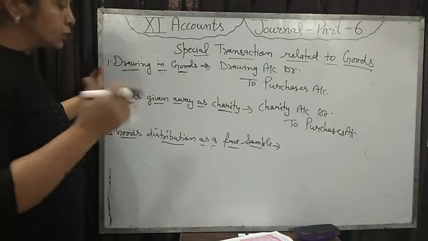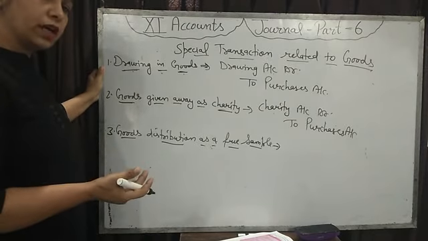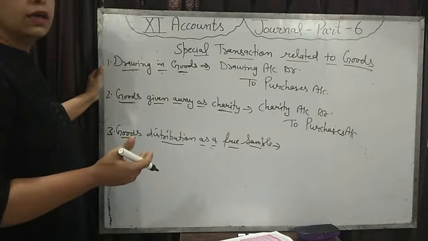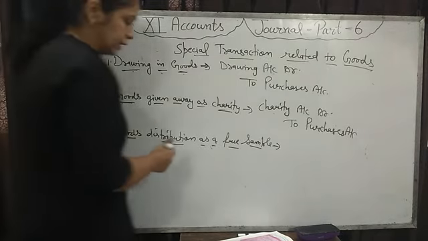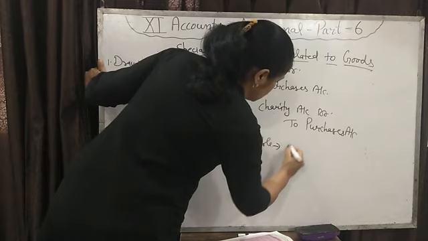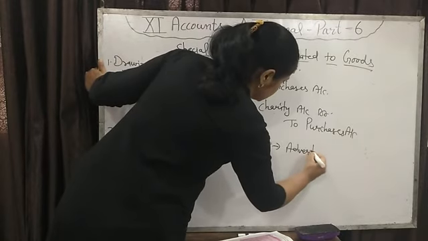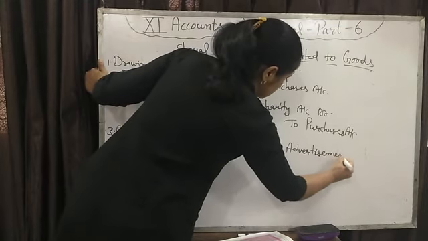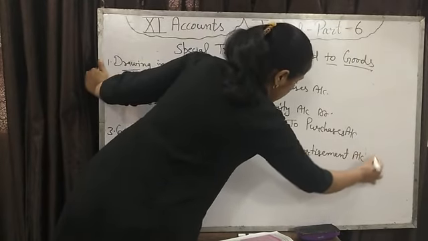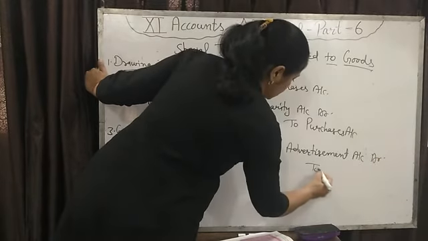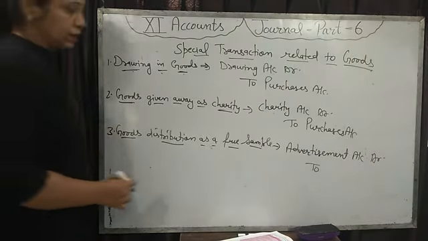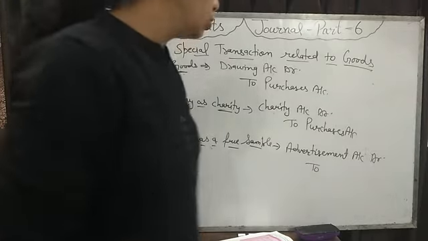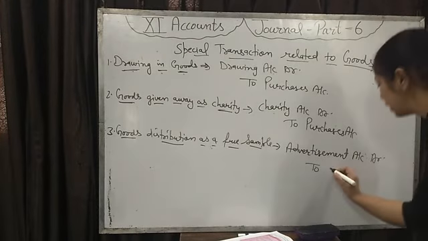You can put that expense into the free sample account, or into the advertisement account. Okay, you can write anything, free sample or advertisement expense account. Advertisement account debit, and if the businessman is giving goods as a free sample, then we will write to purchases account.